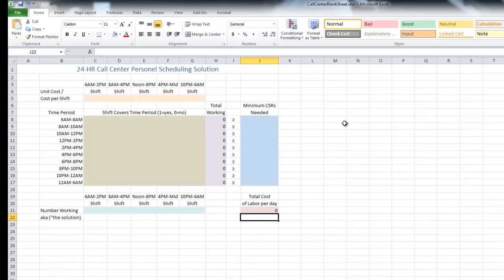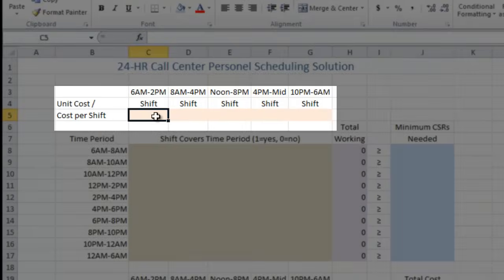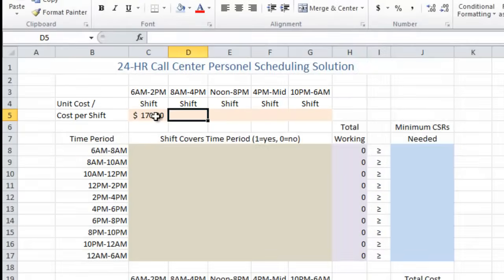So part 3, we're going to go ahead and enter in some numbers, which will make everything start to look a little bit better. So we're going to go ahead and enter our shift data in the top row. So the first shift was $170 per CSR. The next one was $160 per CSR. 175, 180, and 195. Okay. Now just remember that the shifts tend to get more expensive as the day goes on because there are shift differentials for evening and overnight workers, which is actually fairly common.